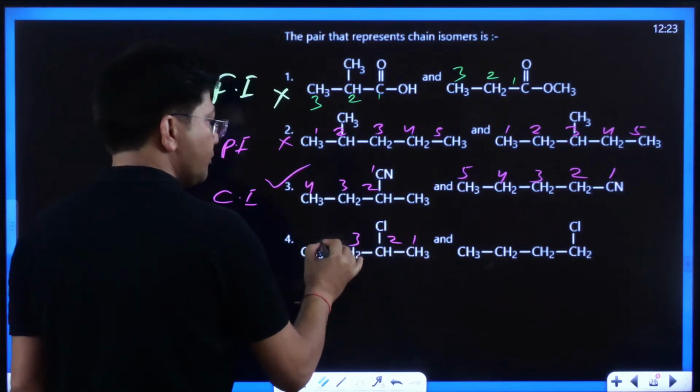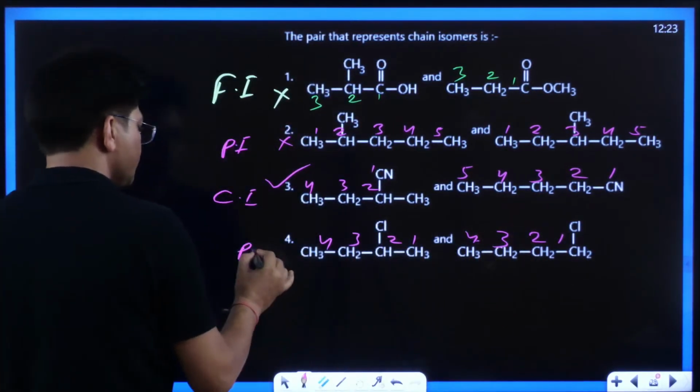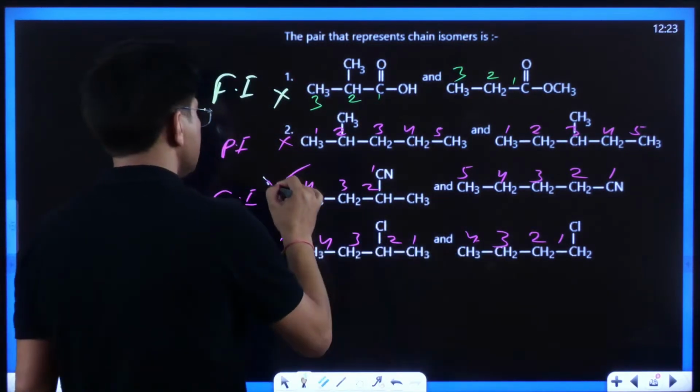1, 2, 3, 4. 1, 2, 3, 4. They are position isomers. So this can't be the answer. So the answer is definitely the third one.